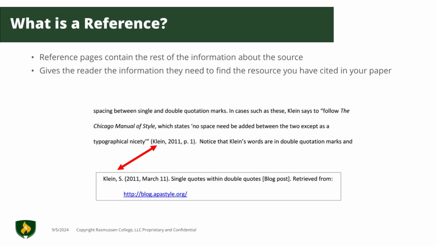A reference contains information about a source. Our in-text citations provide the reader with the author's last name and publication year. The references page contains the rest of the information about a source, giving them the information they need to find the resource you have cited in your paper.